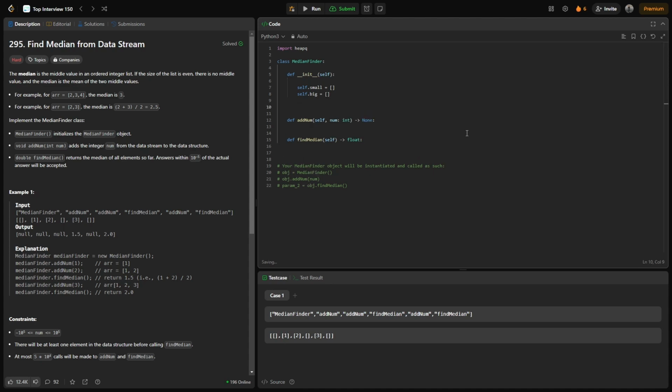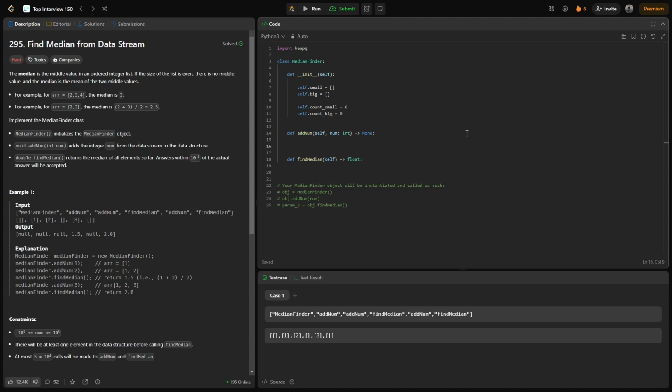At the same time, to improve our complexity, we are also going to create counters: self.count_small is 0 and self.count_big is 0, to keep track of the number of elements present in the smaller and the bigger heap.